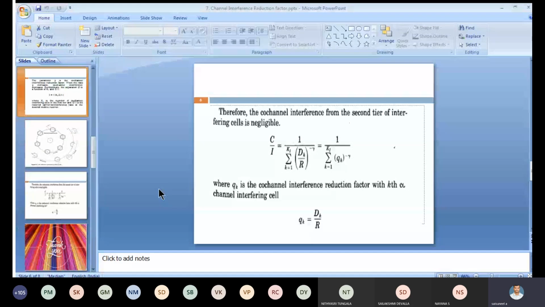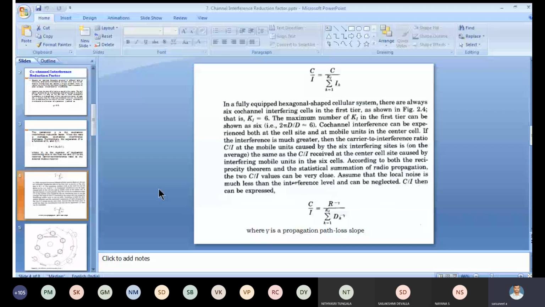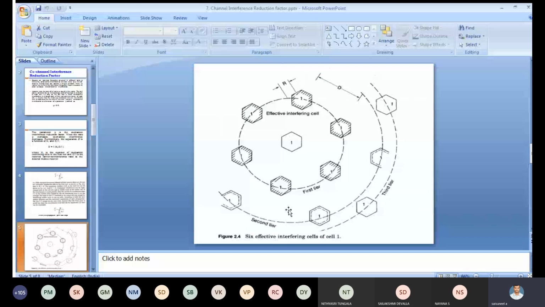D depends upon K comma C by I ratio. Next, C by I equal to C by summation k equal to 1 to K1, where K1 is nothing but the first tier, and Ik. Similarly, C is proportional to R power minus gamma and I is proportional to frequency reuse distance. Already explained in the Word document: center cell, 6 co-channels in the first tier. Based upon this, C by I equal to 1 by summation k equal to 1 to K1 of q_k power minus gamma. This is the formula used for how to reduce the co-channel interference.